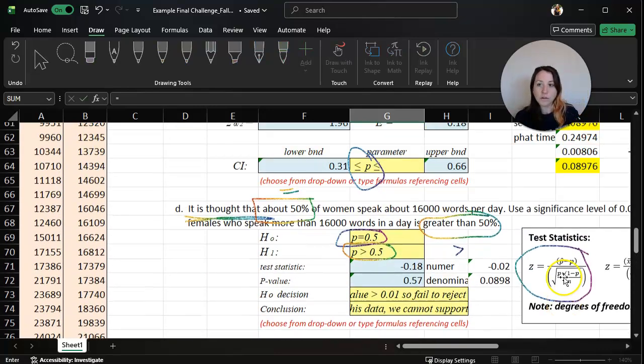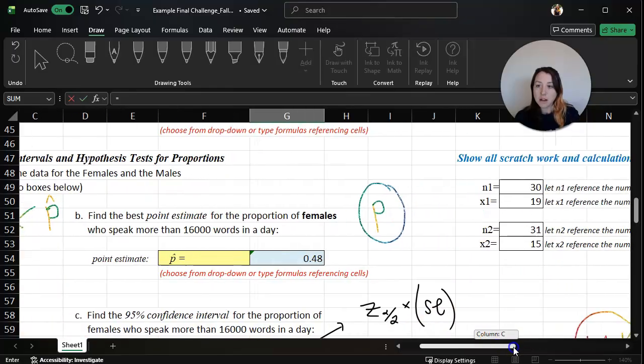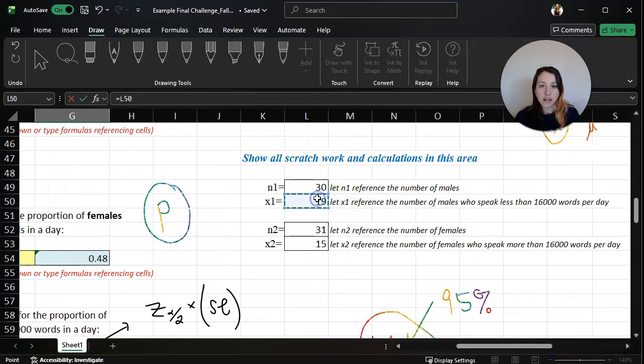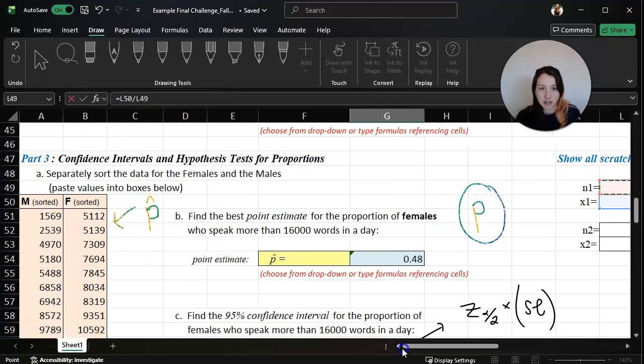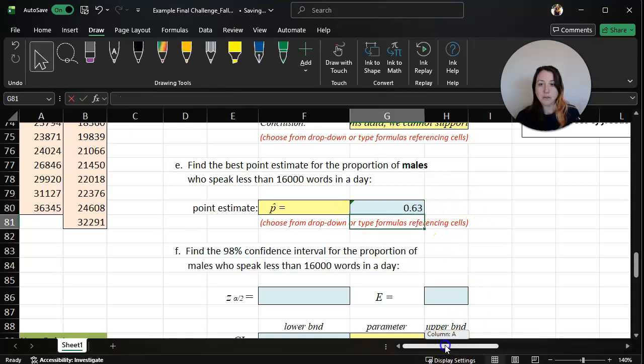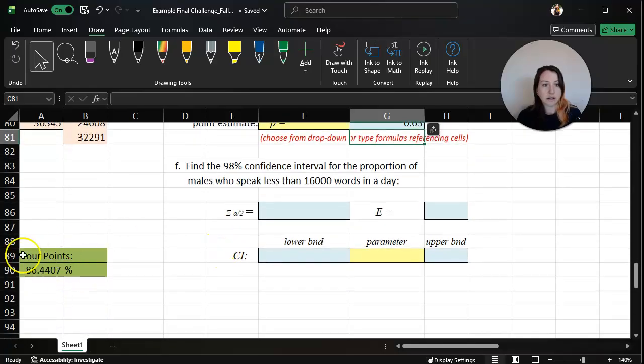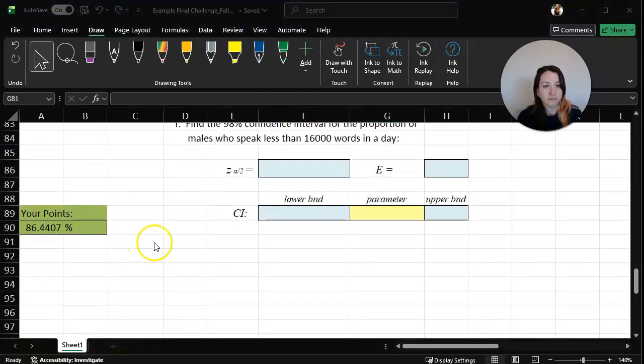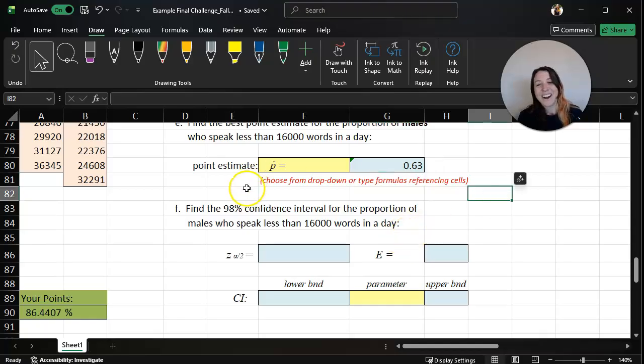So we can type equals, come up here to grab the number of males who speak less than that, and we will divide that. So I'm going to type divide. You can see it right here, even though we're not down in the cell where you can see it. So L50, which is this cell, divided by this cell. So 19 divided by 30. Let's scroll back down so we can see that. That would be our x divided by n for our proportion. And we get 0.63. So let's scroll down and check that. Awesome. 0.6333, we're almost there. All right, so that's our point estimate.